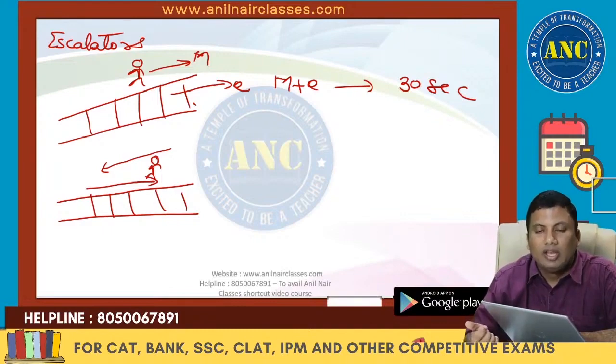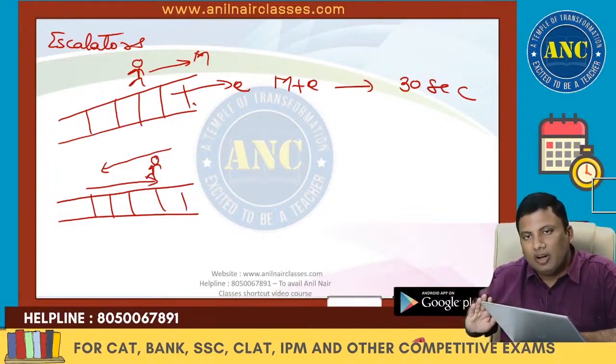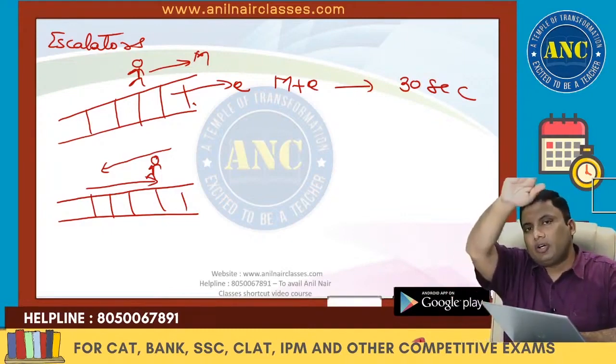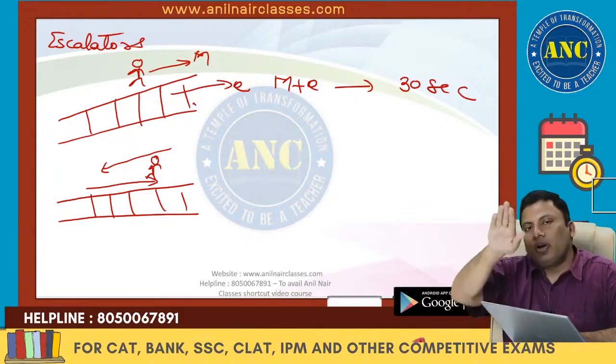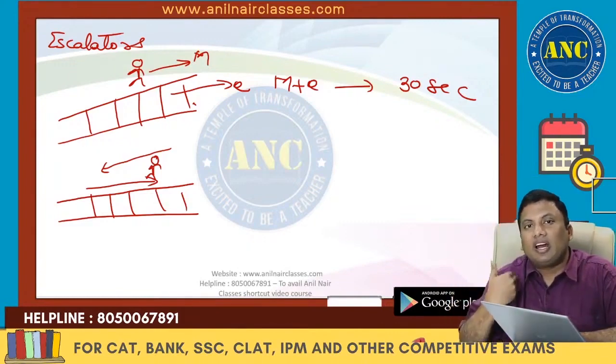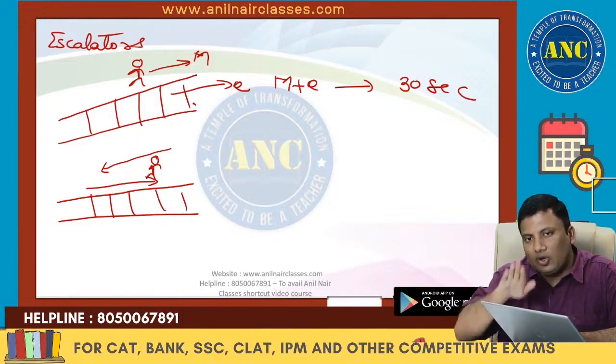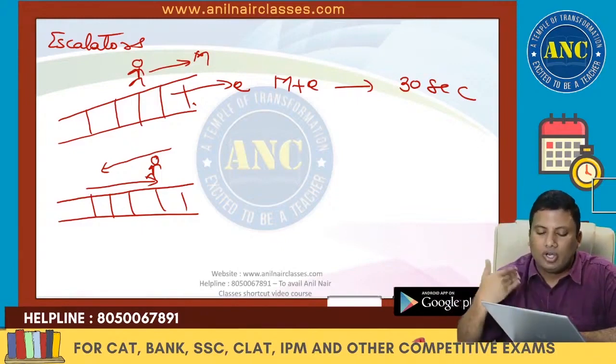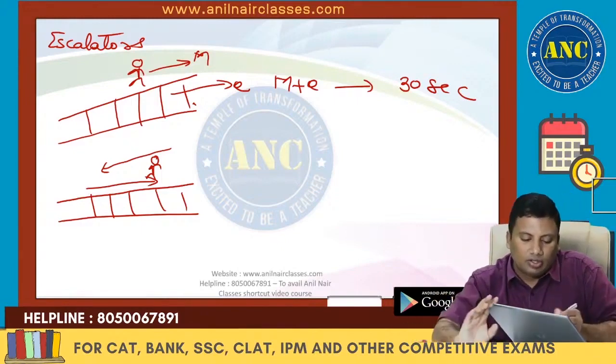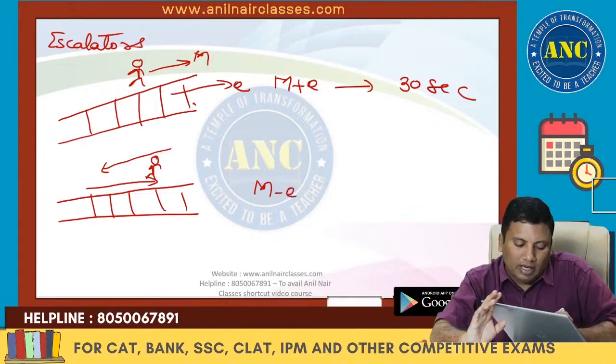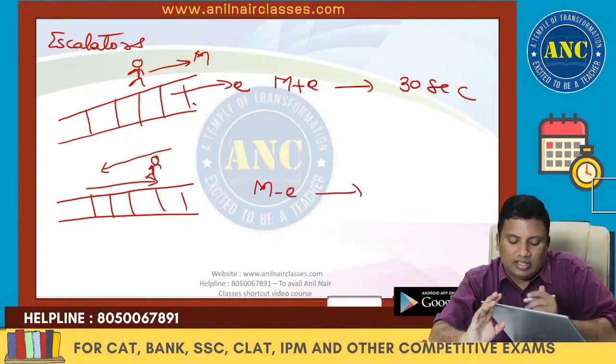If you go to any of the railway stations, you will observe that the elevator is going to the upside. You are also going to the upside. You require less energy. Elevator is going upwards, you are coming downwards. You require more energy. So this is nothing but M minus A. So this requires less time. This will require more time.